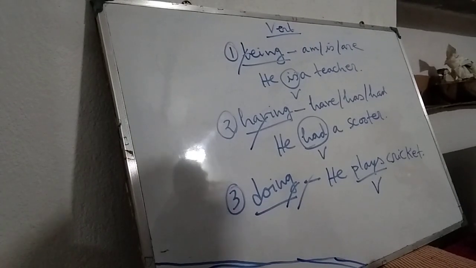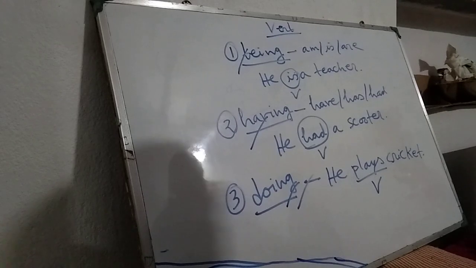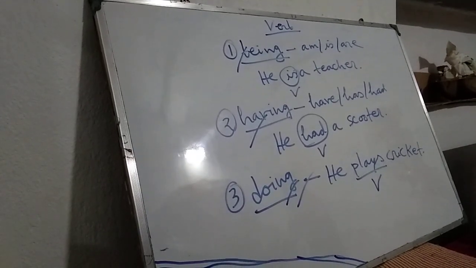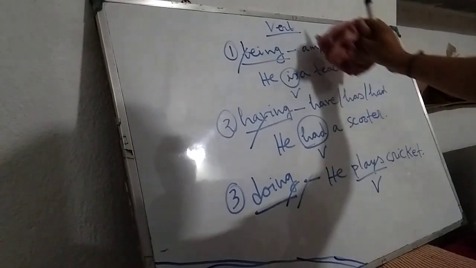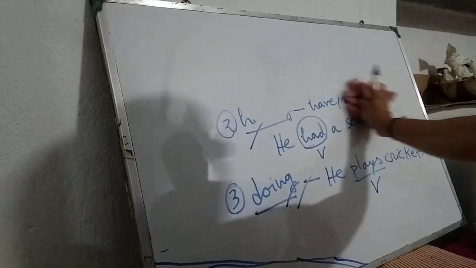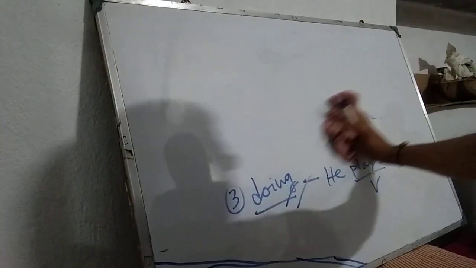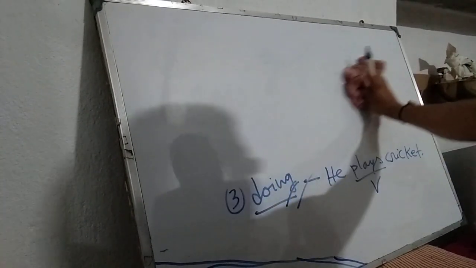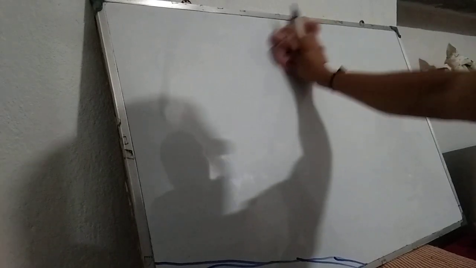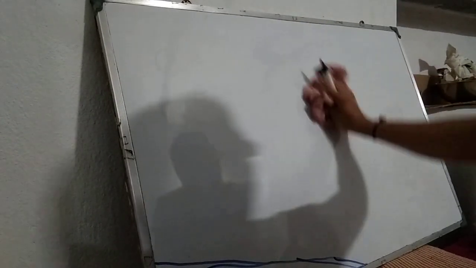Now I am coming to the next point, the classification of verb. But before that, we should know there are different classifications of verb. But here I am going to discuss the functional classification of verb.